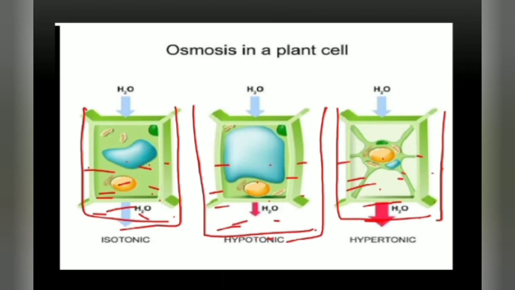We can explain this by taking the example of an egg, or we can also explain it by using the example of dried raisins. If you soak these dried raisins in water for some time, after some time you can see that there will be an increase in the size of the raisin. Why does this happen? It is because of osmosis.